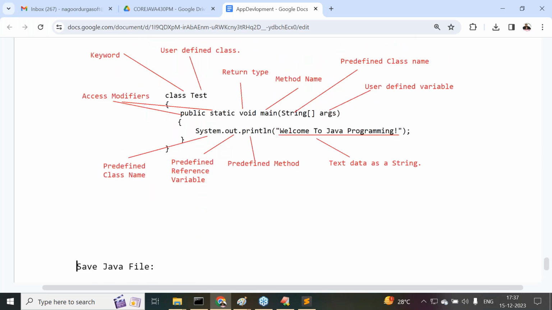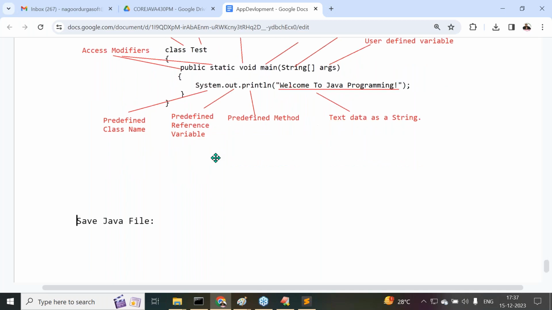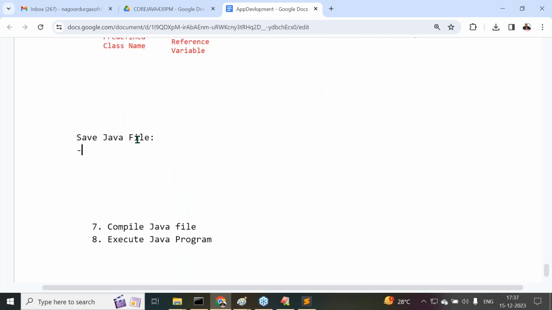Come on, guys. After writing a Java program, what do we have to do now? Tell me. Save the Java file. After writing a Java program, what do we have to do? Save the Java file. All right. How are we going to save the Java file? Yeah, all of you are following the points, no?